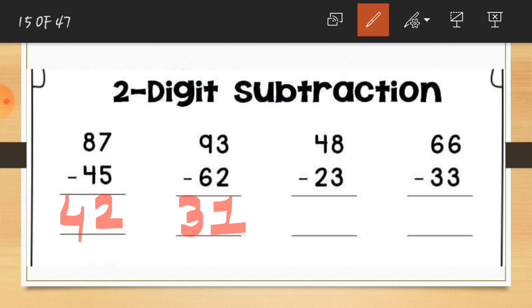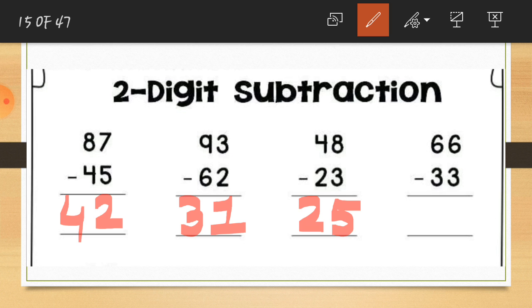Let's see number 3. Here is 8 and 3 at the ones place. So 8 minus 3 is equal to 5, and in the tens place 4 minus 2 is equal to 2. You can see this. So here is our answer, 25.